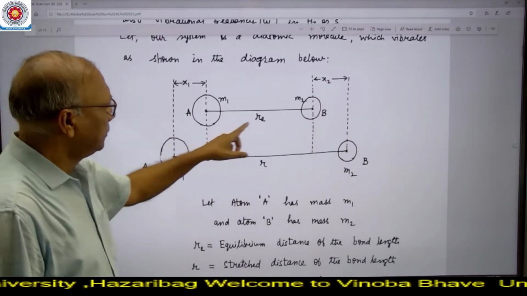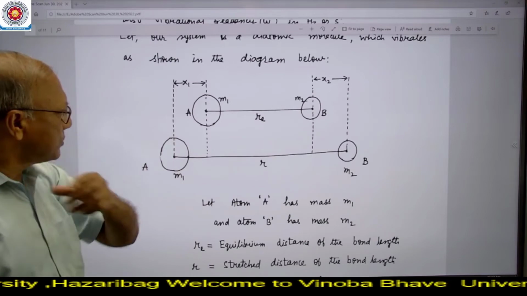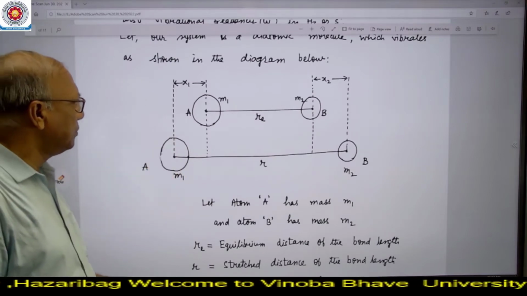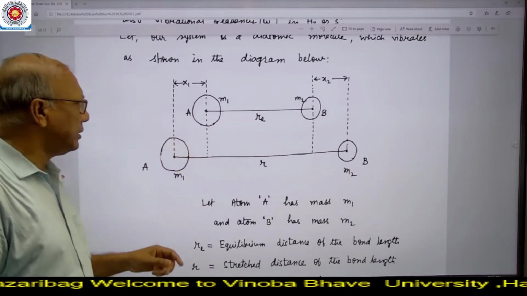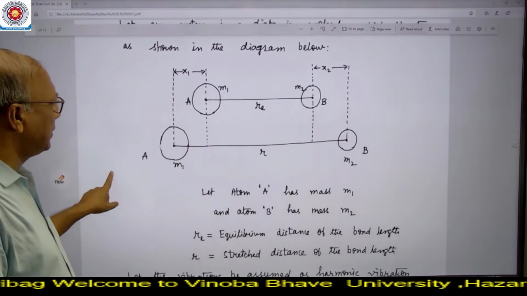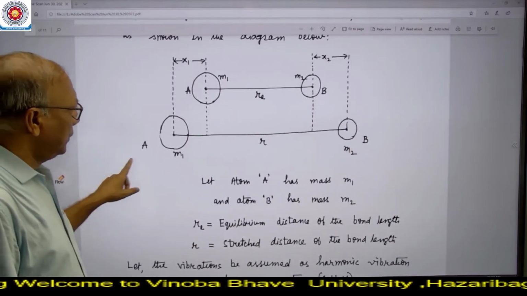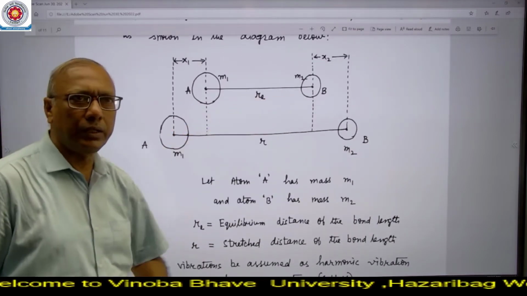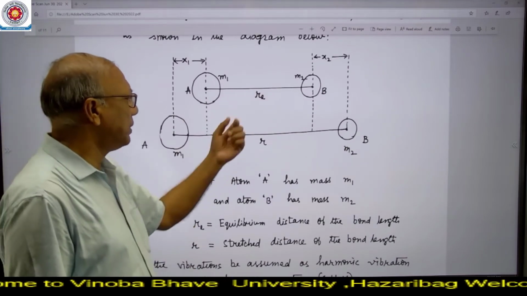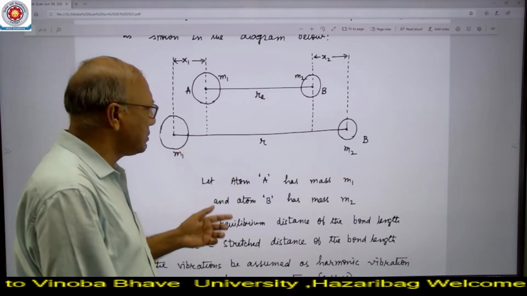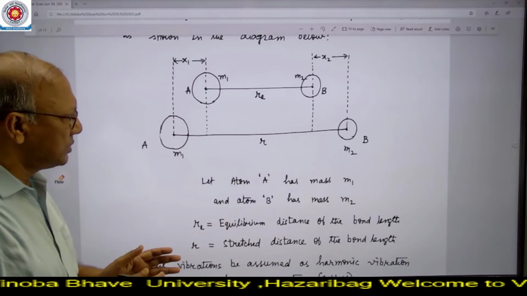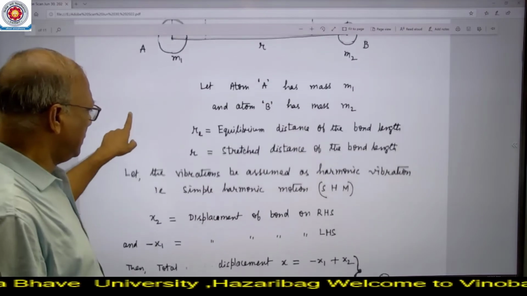A and B are atoms of this diatomic molecule. M1 and M2 are the masses of A and B respectively. Here this is the equilibrium distance, represented by Re. R is the distance when the bond is stressed.